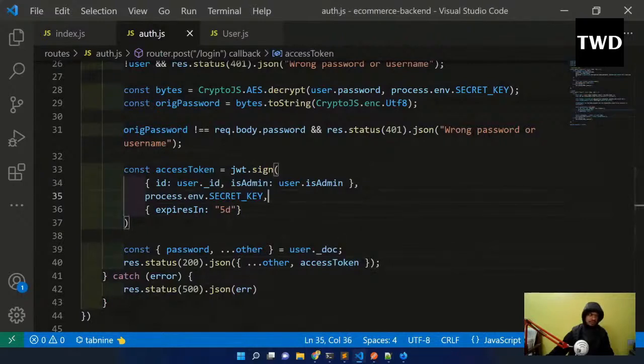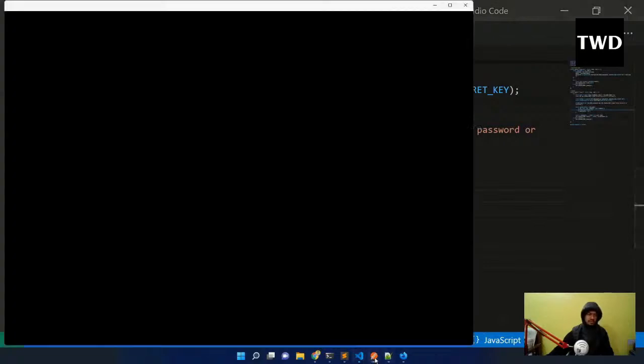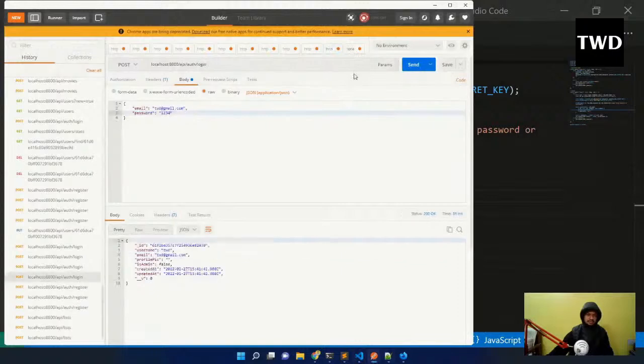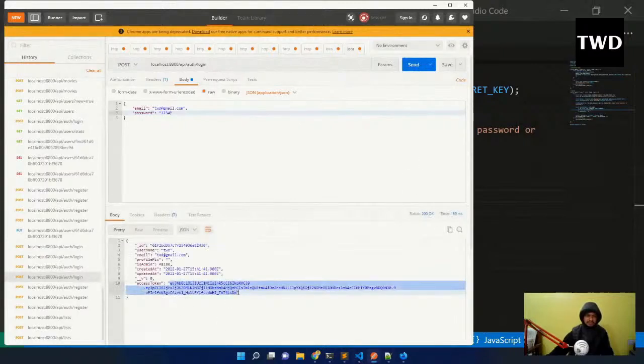Like this, it's done. Now let us see whether this JWT is working or not. So we are going to go here, and we have done all this yesterday. Where is my login? So this is the post, and yeah, this is this. Okay, so we are going to log in with something, and see, now I'm getting this access